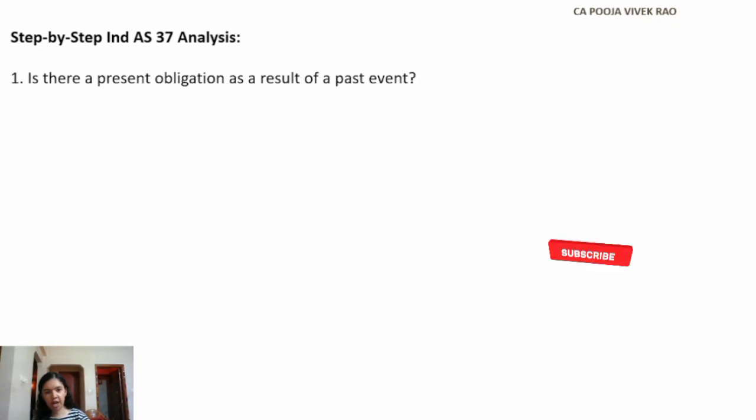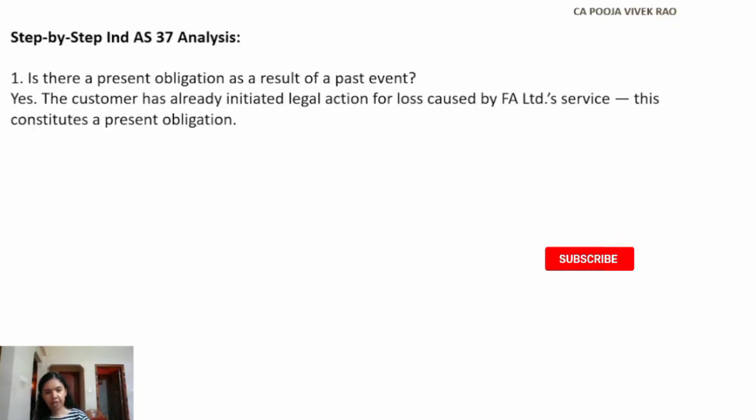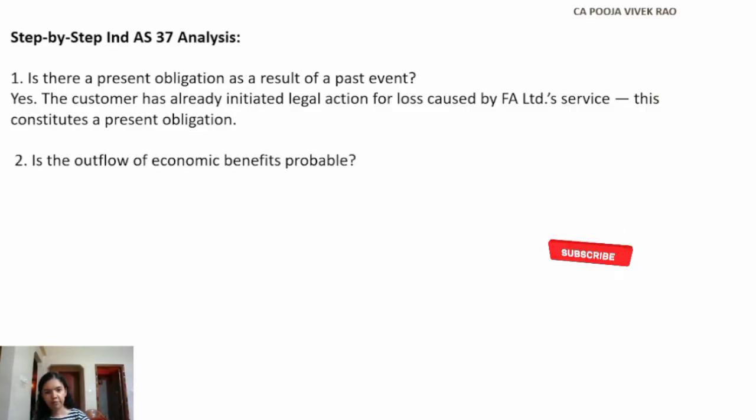So is there a present obligation as a result of a past event? The answer to this is yes, because the customer has already initiated legal action for loss caused by FA Limited's service. This constitutes a present obligation. Next question: is the outflow of economic benefits probable?